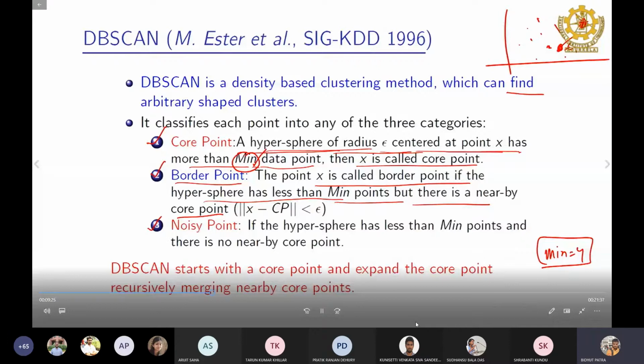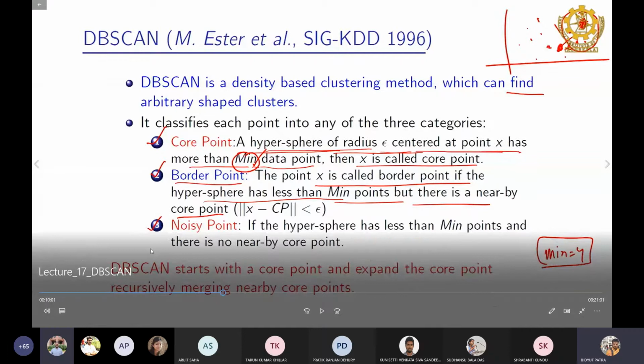So now I'll test this point. I'll draw a hypersphere and I'll count within the hypersphere how many points. Let's say it has 3 points and the minimum points threshold is 4. So obviously this point is not a core point. Whether this point is a border point, we have to check the statistics of these 3 points. Among these 3 points, if any one point is a core point.